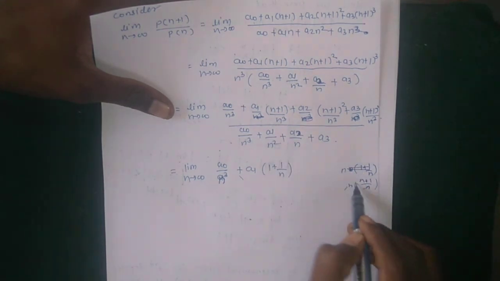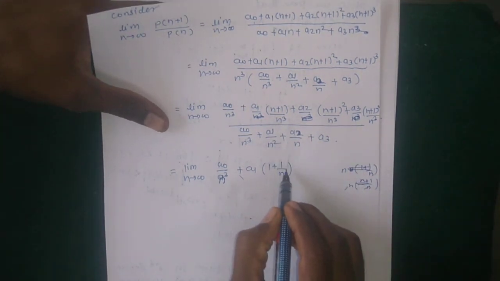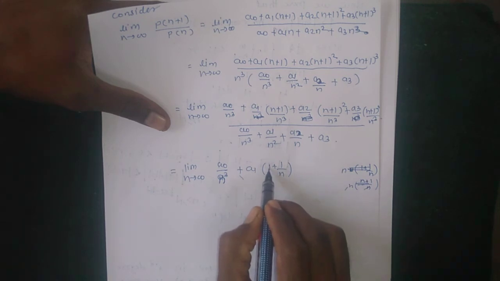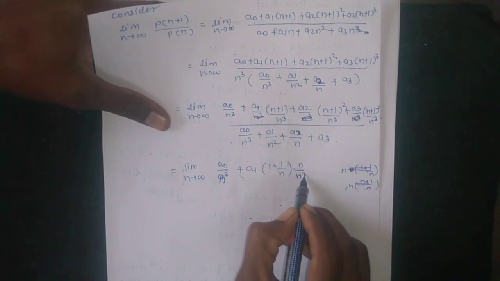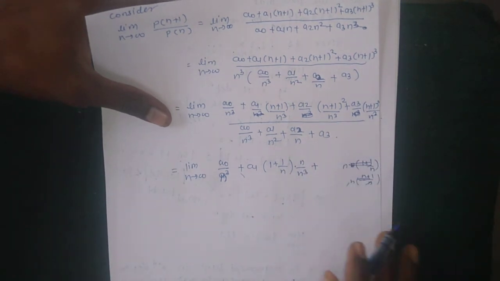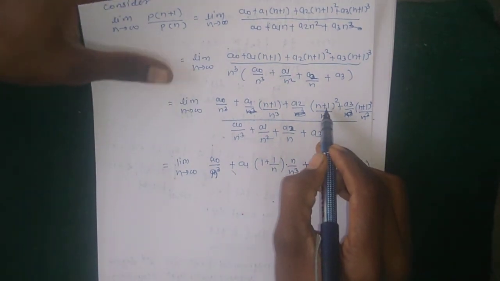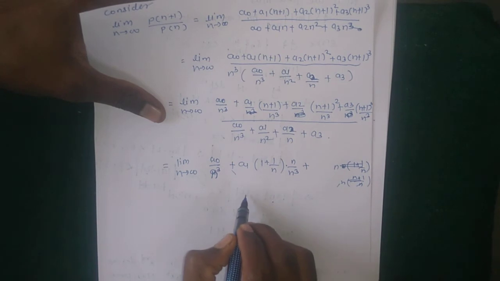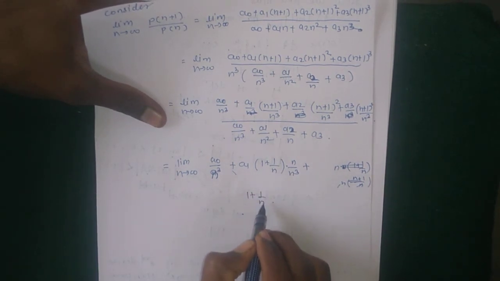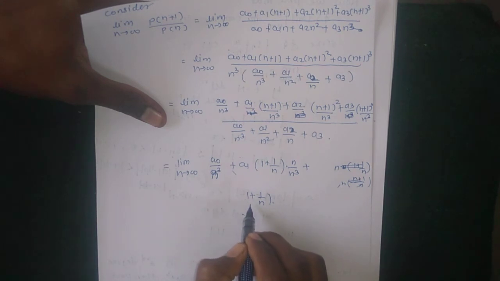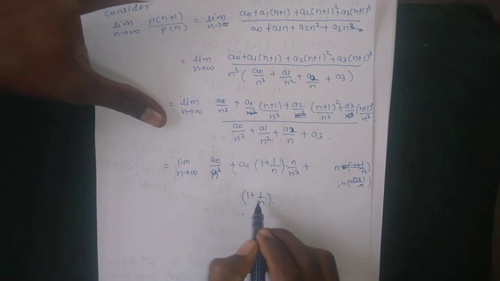So in this way 1 upon 1 plus 1 upon n into n divided by n cube, plus for this the common term is 1 plus 1 upon n,